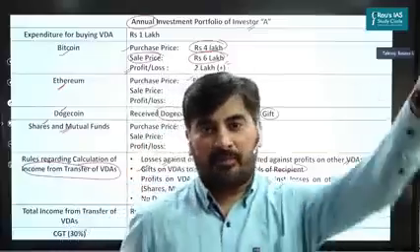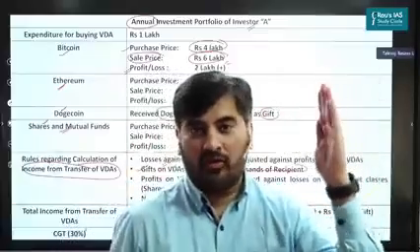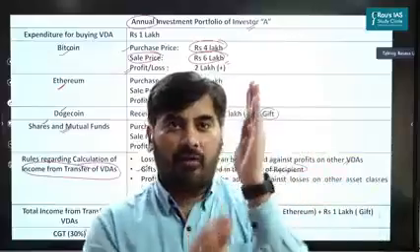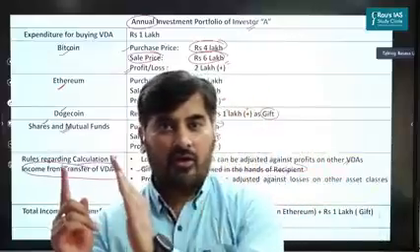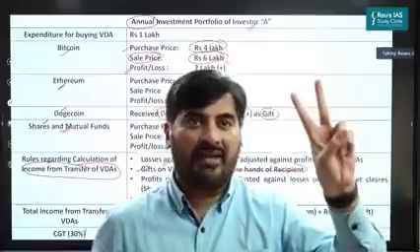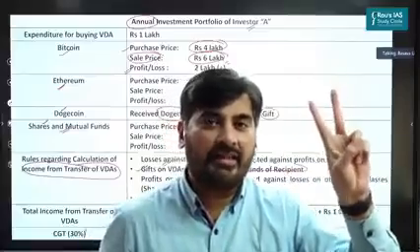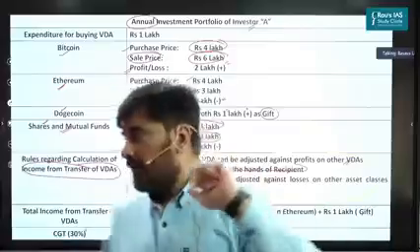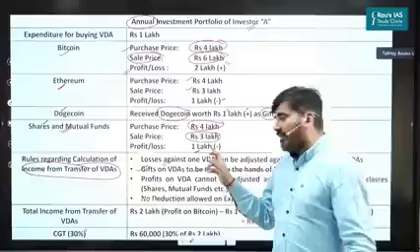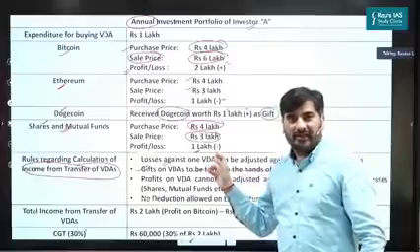So how much is this? You have earned 2 lakh rupees on Bitcoin. You suffered a loss of 1 lakh rupees on Ethereum. So your net profit is 1 lakh, plus you have got a gift of Dogecoin, so 1 plus 1 is 2 lakhs, right? So this is our income. Next, if you look at my shares and mutual funds, I have suffered a loss of 1 lakh, right? I suffered a loss of 1 lakh.